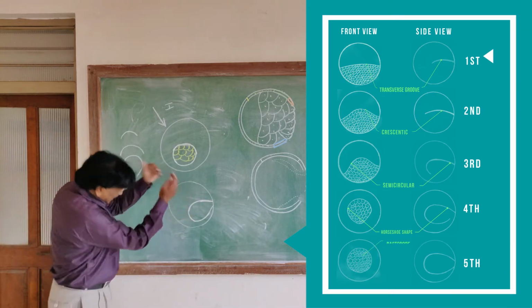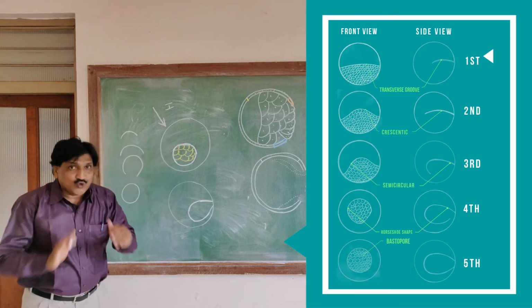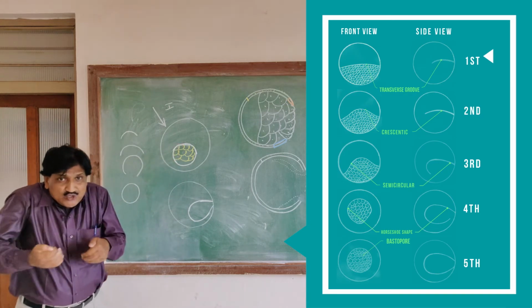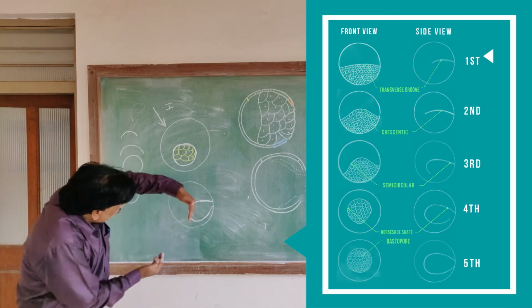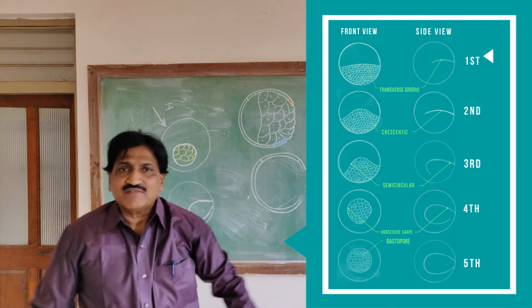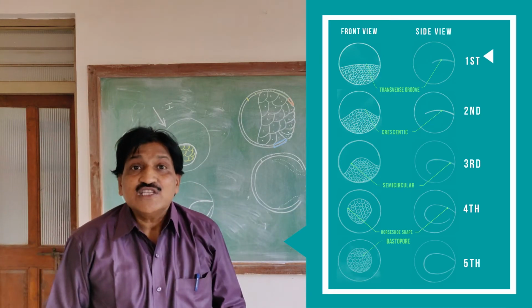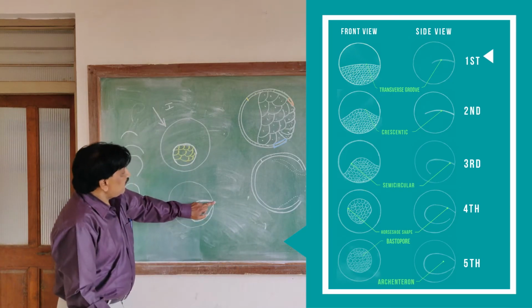On the dorsal side, this blastoporal groove gradually goes deeper and deeper inside the embryo to form a kind of pocket, and this pocket is called the archenteron. This pocket is called the archenteron, and that opening is called the blastopore.